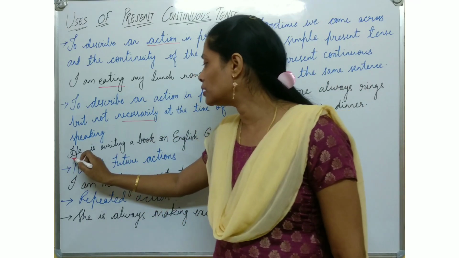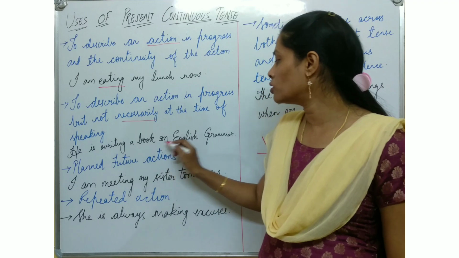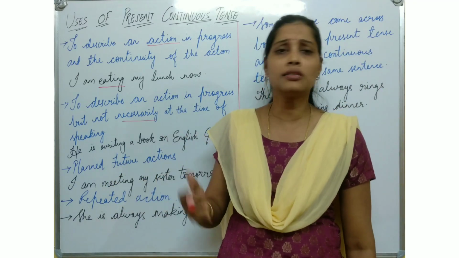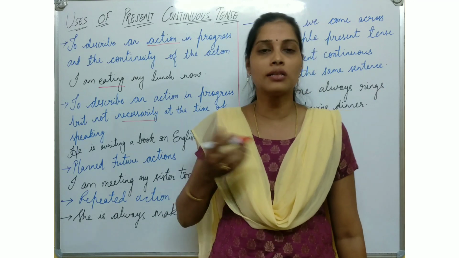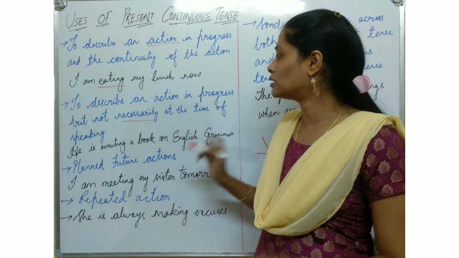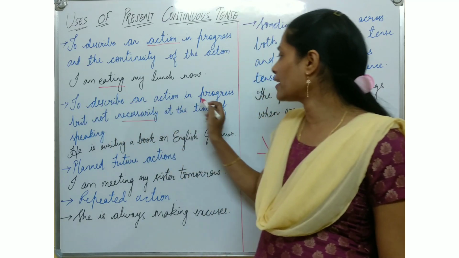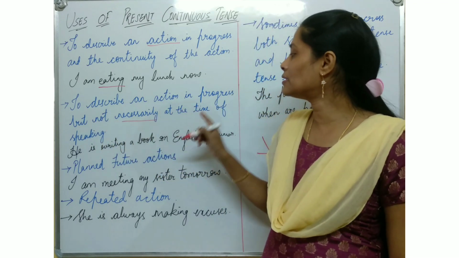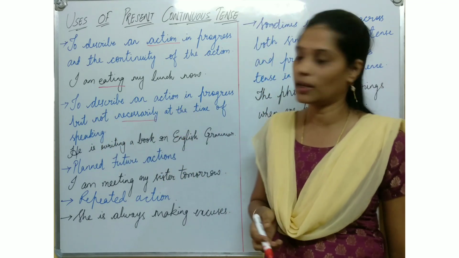Let's see an example. He is writing a book on English grammar. He is writing the book, meaning he does not need to explain at the same time. While he is writing, he doesn't need to explain. So this is the thing: to describe an action in progress but not necessarily at the time of speaking.